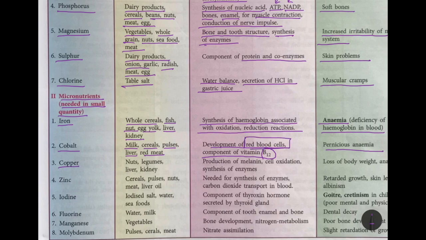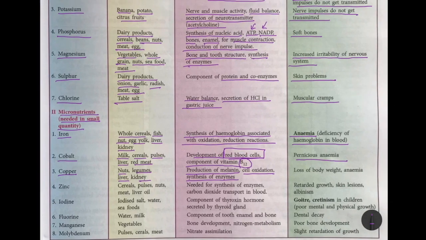Next is copper. You get your copper from nuts, legumes, liver, kidney, and copper helps in the production of melanin, that is the skin pigment, cell oxidation and synthesis of enzymes. And deficiency disease is loss of body weight and anemia again.